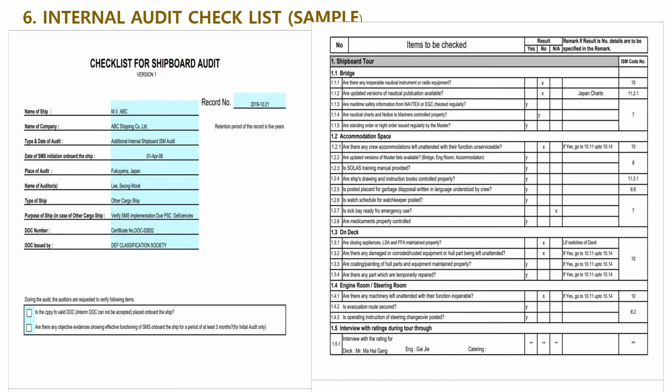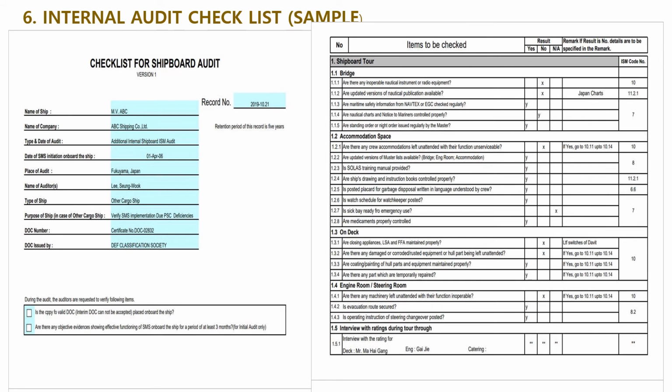In this checklist, first is the name of the vessel, the recording date, the company name, the type of audit, additional internal audit, the date of the audit, the auditor name, the type of ship, other cargo ship, and the DOC number. The other items can be defined by the company.